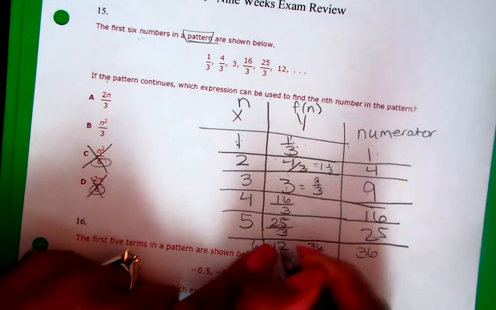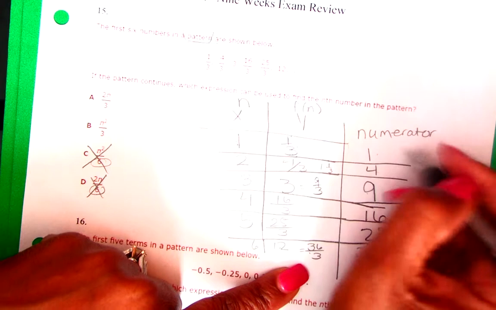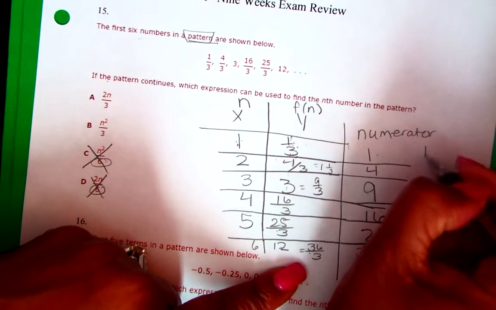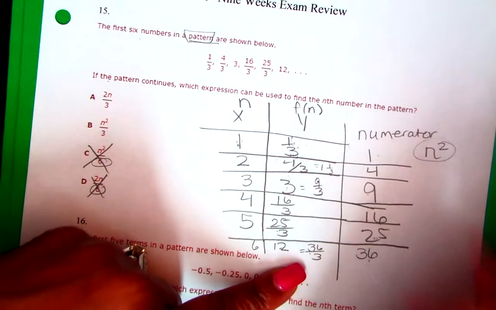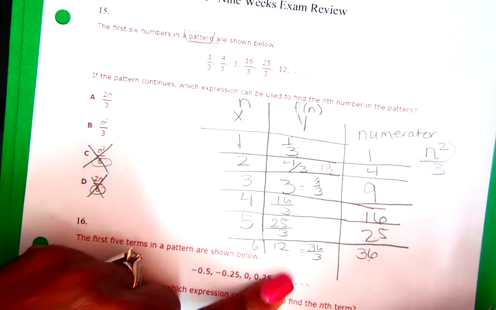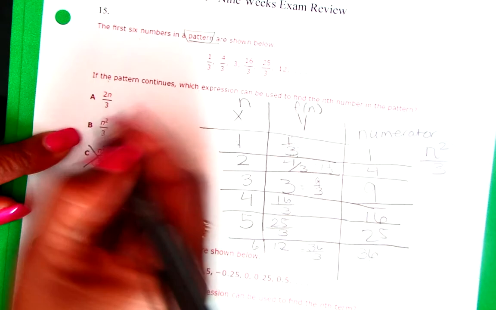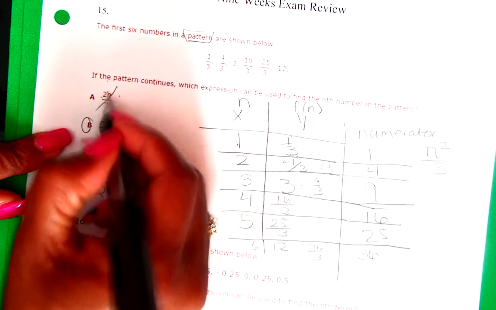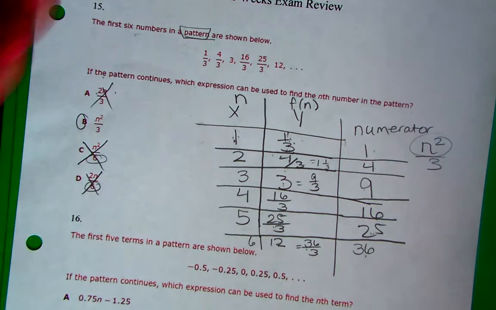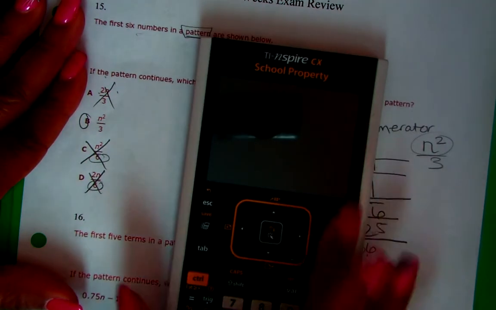36/3 is 12. So you see, these right here are being squared. So that's n² over 3. You see that? It's n² over 3. It's not 2 times something. So you know what? Then you be like, well, I still don't get it. Baby, you got your friend here.